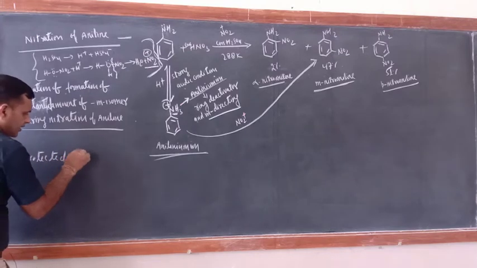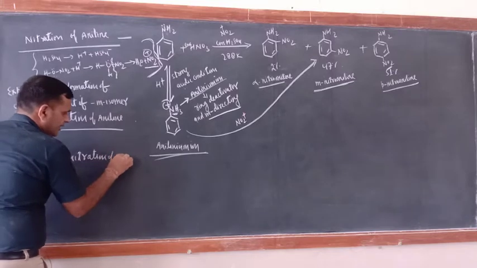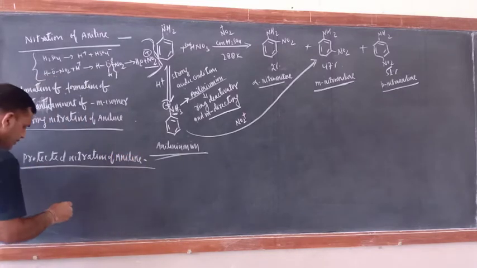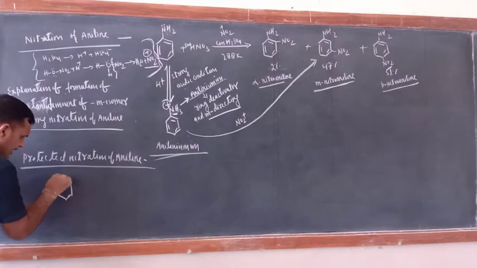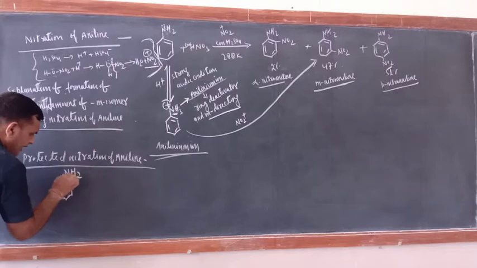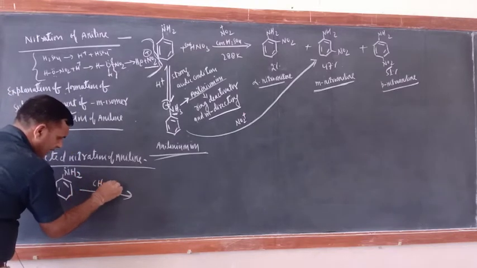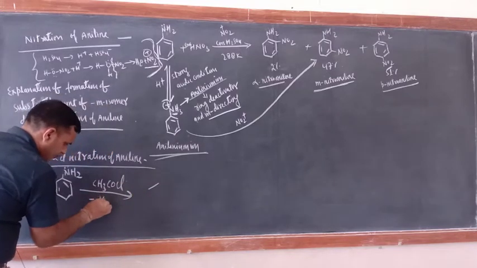So, protected nitration of aniline. Just see what should be done. This is aniline. First protect this group, this time by taking acetyl chloride. So here minus HCl would be there.